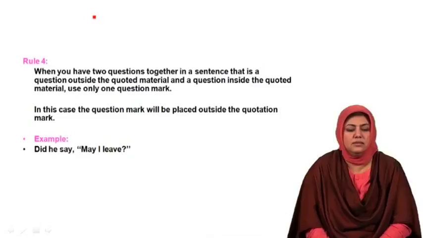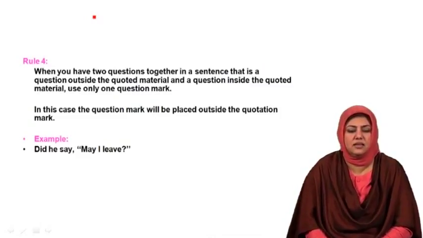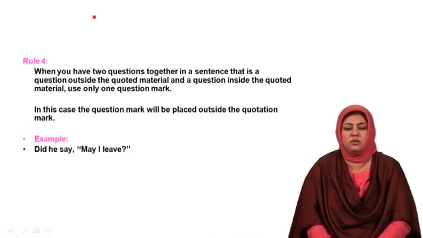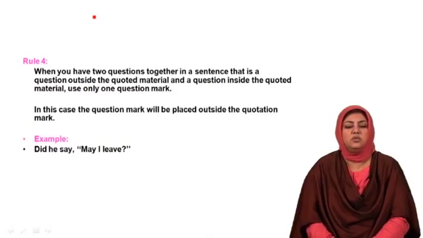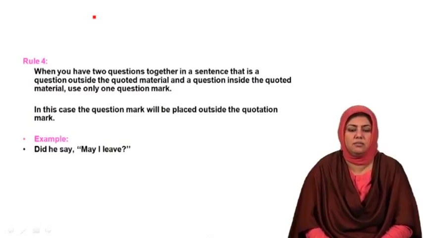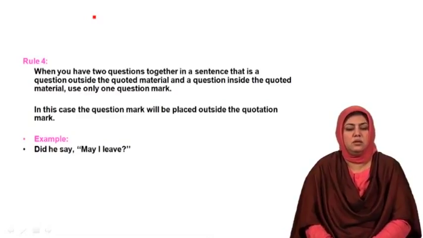The next rule is when you have two questions together in a sentence, that is a question outside the quoted material and a question inside the quoted material, use only one question mark. I repeat the rule.